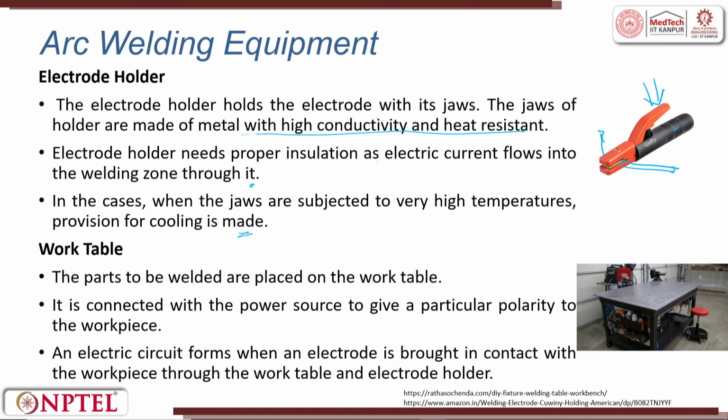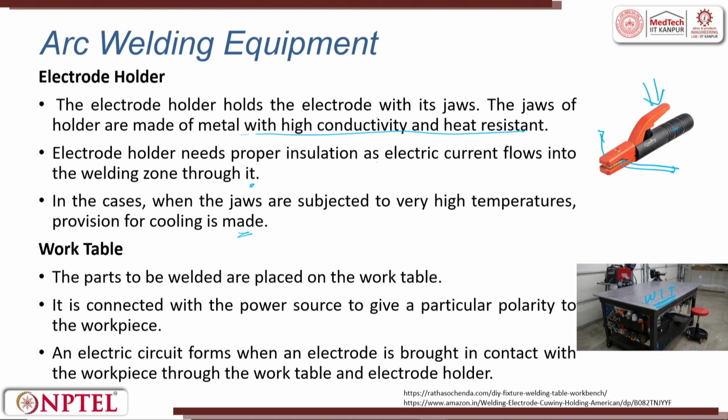The other thing is the work table. Generally when you do lab classes, you will have a setup like this. There will be a work table. If you take this as the negative electrode, the table will have the positive. The parts to be welded are placed on the work table, which is flat, and in the lab scale, flat can be kept. In situations it can be hemispherical or double convex shape. It is connected with the power source to give a particular polarity to the workpiece. An electric circuit forms when an electrode is brought in contact with the workpiece through the work table and the electrode holder. So, this completes the circuit.